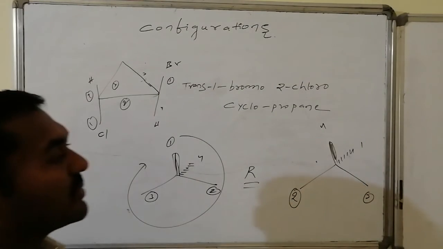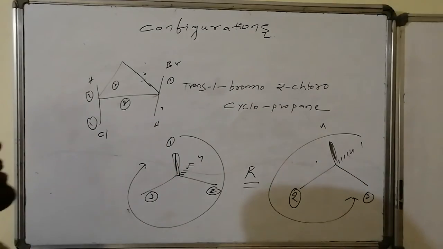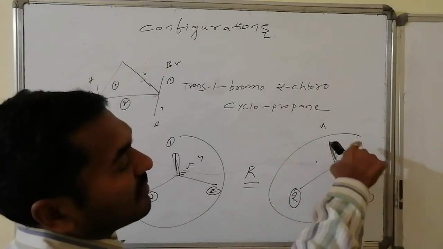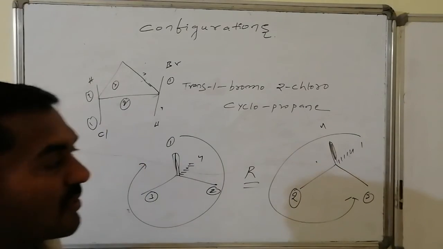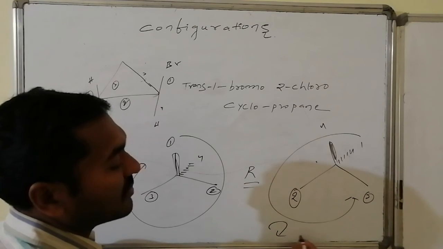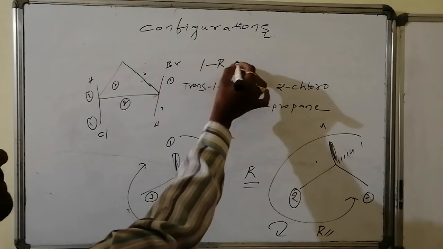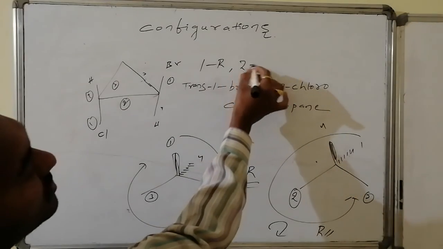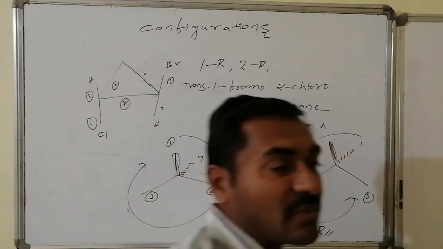If I connect 1, 2, 3, they will be anti-clockwise, but the 4th priority should be present away from us. If I adjust, this will become clockwise. Clockwise stands for what? Once again R. So the compound is 1R, 2R trans 1-bromo-2-chloro cyclopropane, which is the name of the compound.